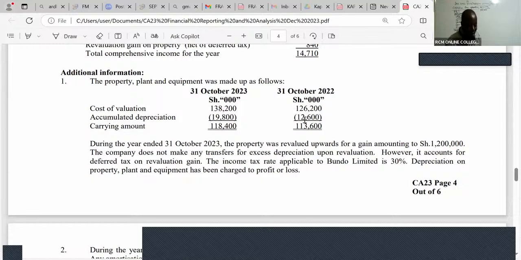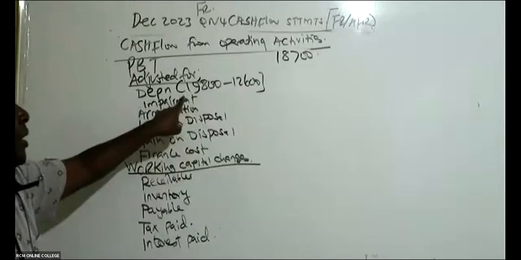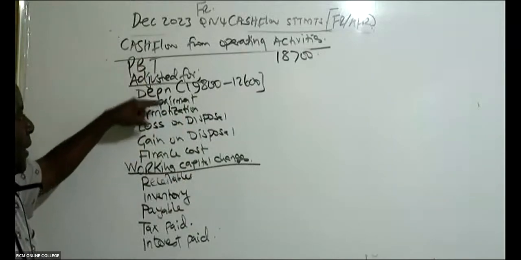And we can see that this depreciation grew to 19,800. The growth in this depreciation will be the depreciation for the current year. So the depreciation for the current year will be 19,800 minus 12,600. Remember, the depreciation that I'm working with here should be the depreciation for the year. We're making yearly adjustments here.